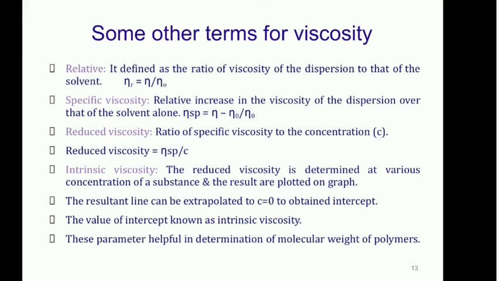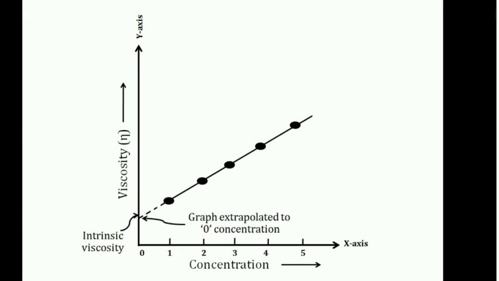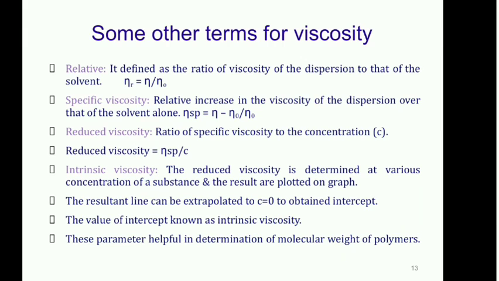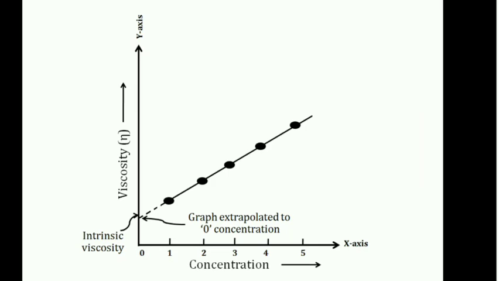And finally the intrinsic viscosity. The reduced viscosity can be determined at various concentrations of the substance, and the results are plotted on a graph. This is the graph showing it: you have to plot the viscosity versus the concentration. The concentration, for example 0 to 5, is taken on the x-axis, and on the y-axis it is your viscosity. Next, the resultant line can be extrapolated to C equal to 0, that is zero concentration, to obtain the intercept. The black dots indicate the viscosity at the different concentrations.